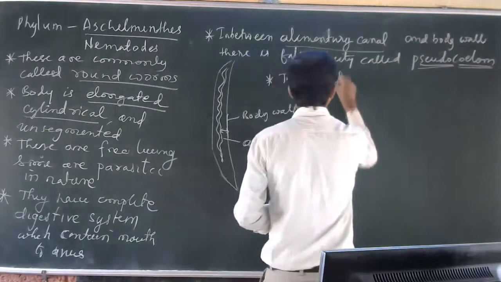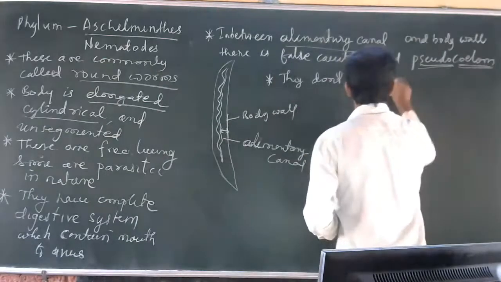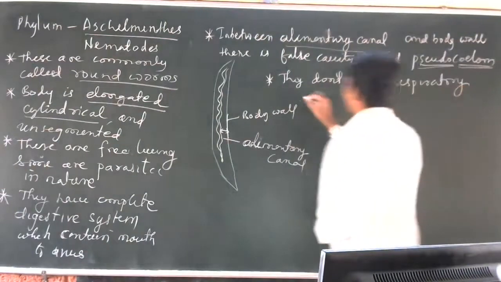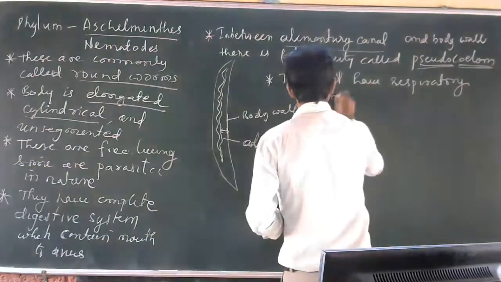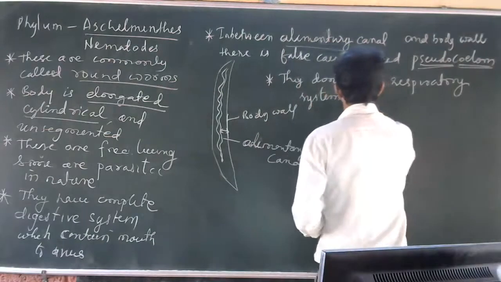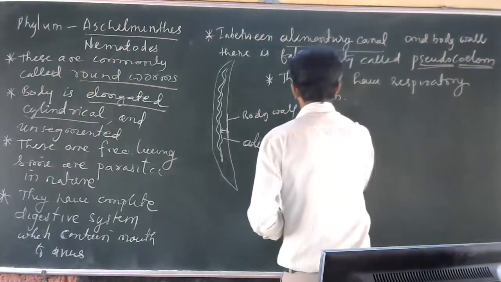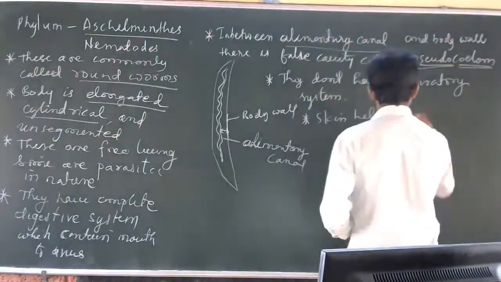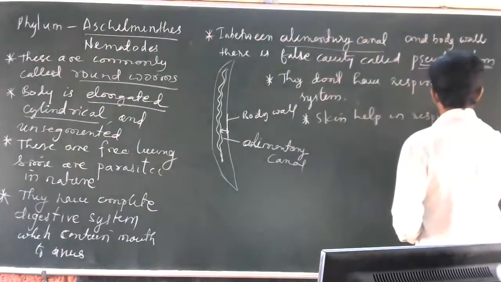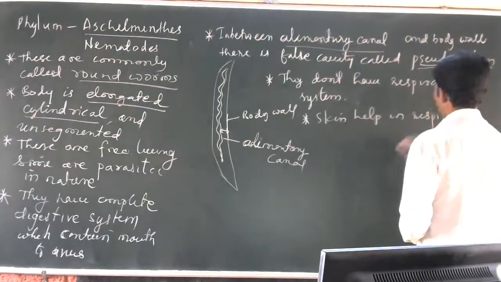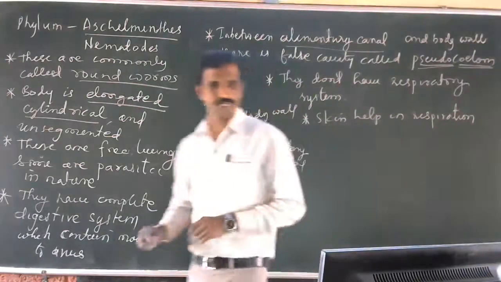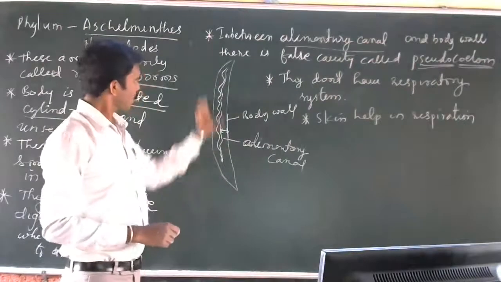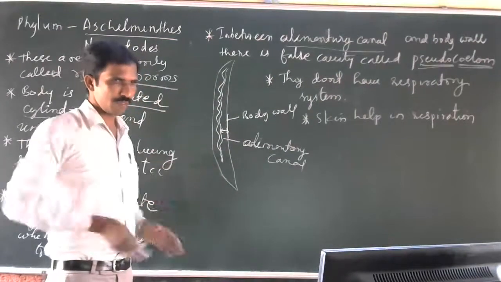They do not have a respiratory system. Skin helps in respiration. Skin only helps in respiration. The outside of the body will be very soft.